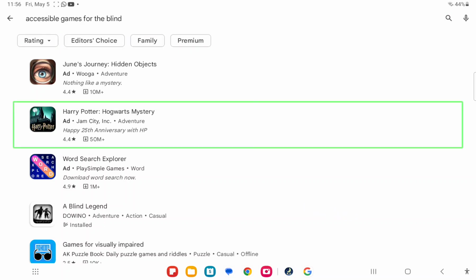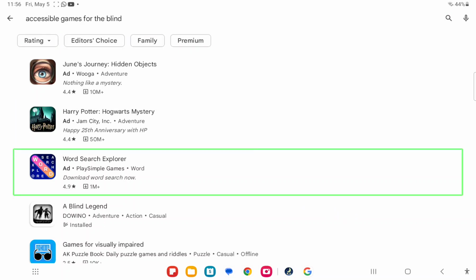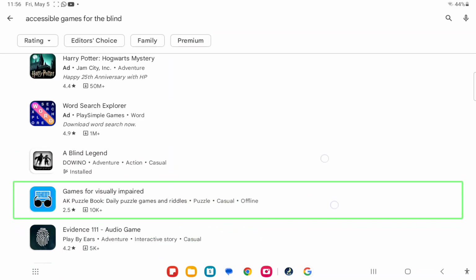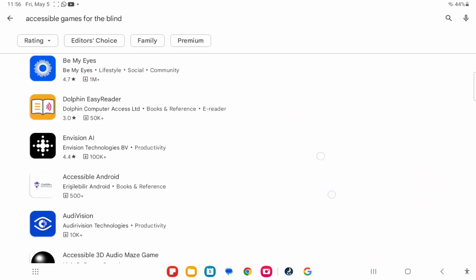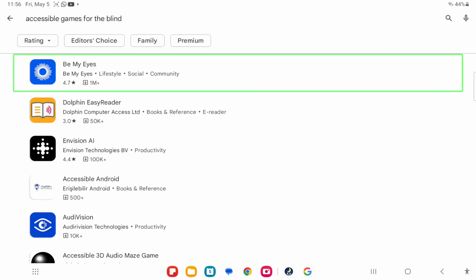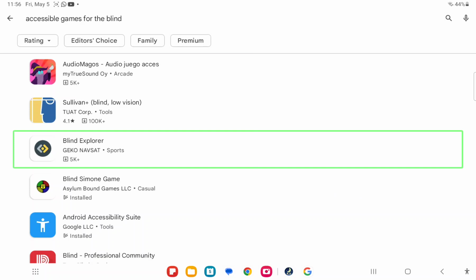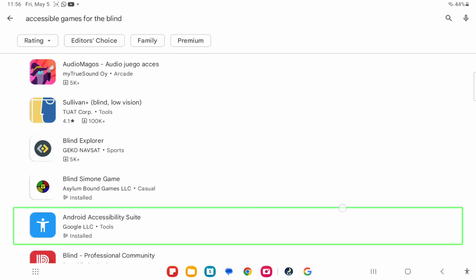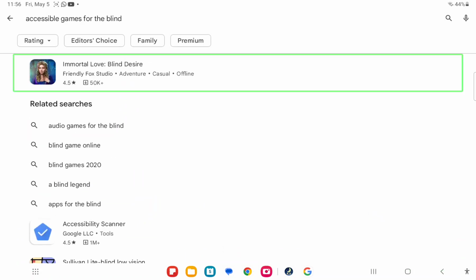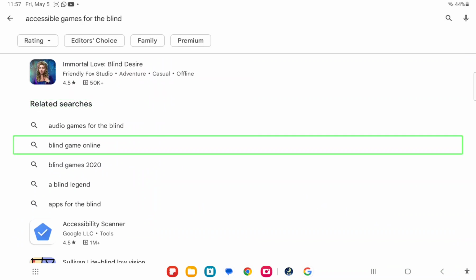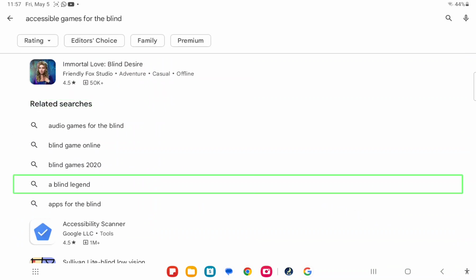Image of app or game icon for Harry Potter. Image of app or game icon for word search. Image of app or game icon for games for. Image of app or game icon for Be My Eyes. Image of app or game icon for Blind Explorer. Image of app or game icon for Immortal Love. Audio games for the blind game online. Blind games. A Blind Legend.